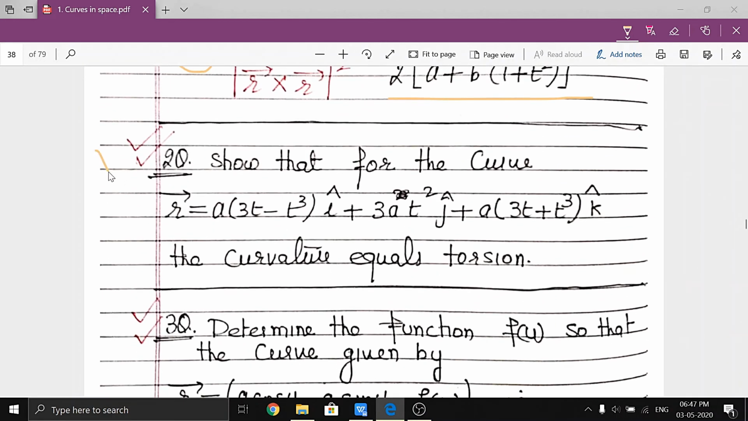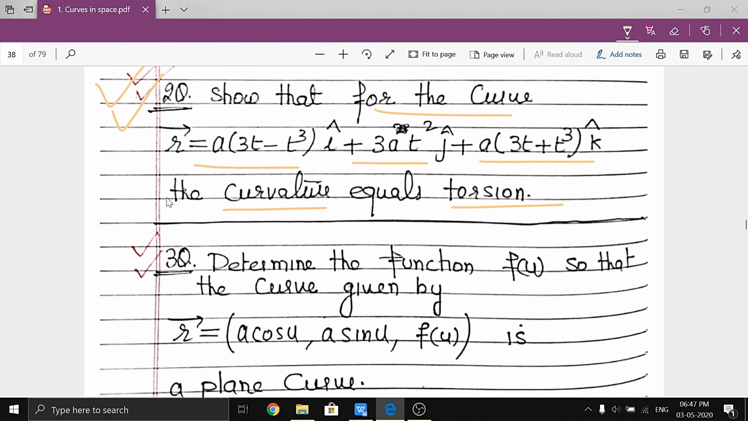Now again, there is some difference in the statement. The question is on the same line. Show that for the curve r is equal to this plus this, curvature is equal to torsion. So what is our purpose? To find the curvature, to find the torsion, then check whether they are equal. If they are equal, then we prove the result.